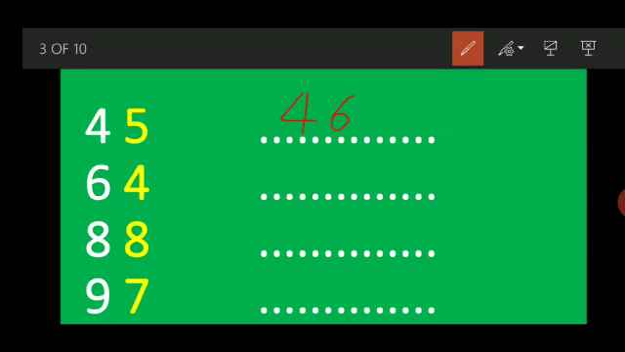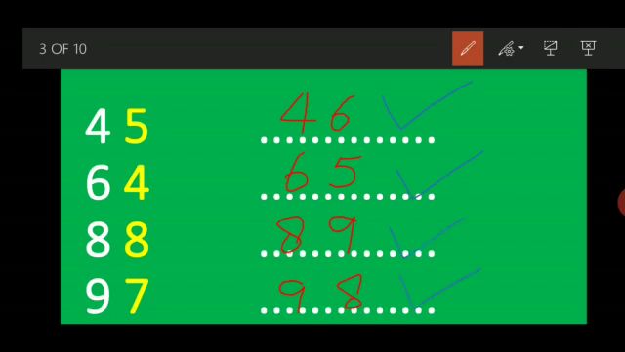See one more example. What comes after 4? 5. And the first number will be the same. What comes after 8? 9. And the first number will be the same. What comes after 7? 8. And the first number will be 9. So what you have seen here, with the 4 examples I have taken for you: after 45 is 46, after 64 is 65, after 88 is 89, and after 97 is 98.